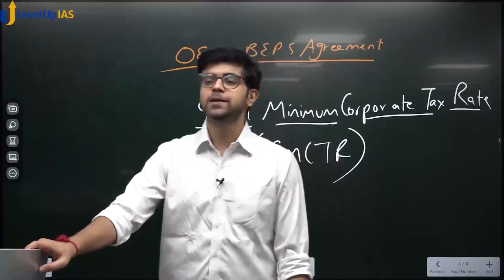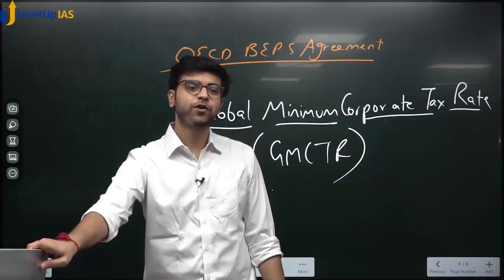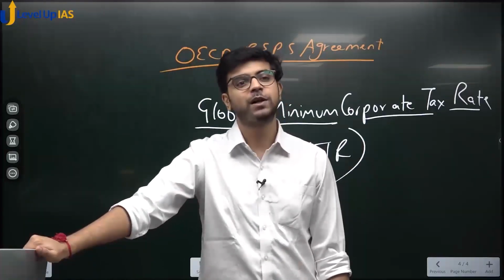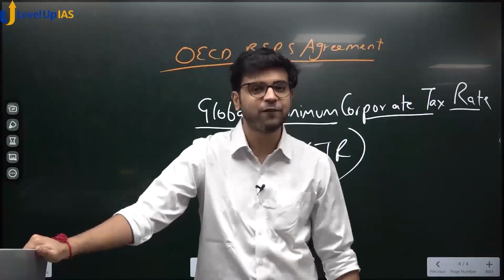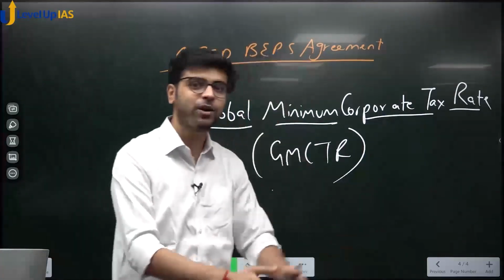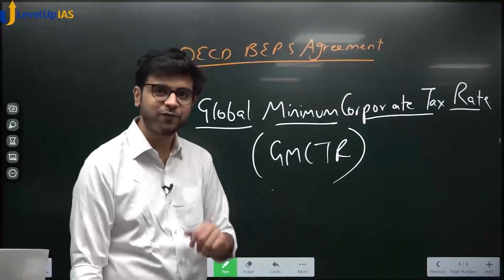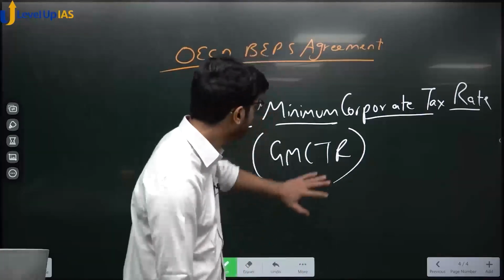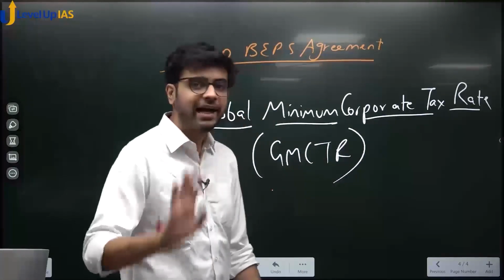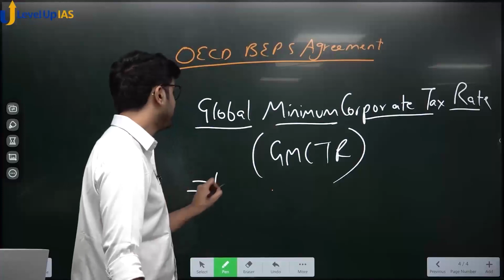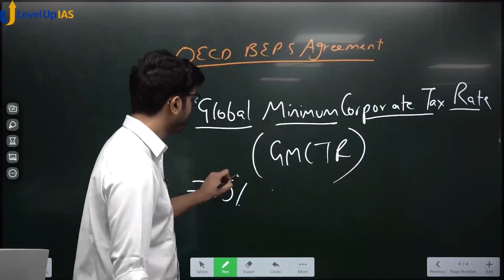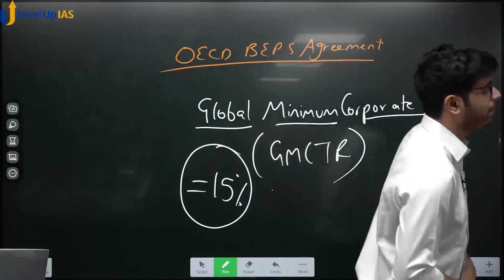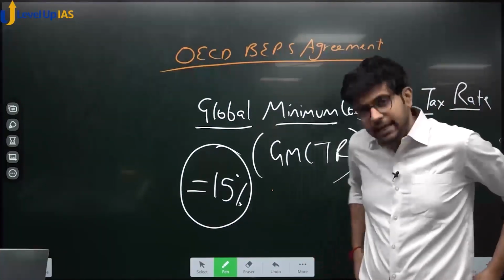Okay? It is like you ask money from your mother, then you ask money from your father, then from your grandfather, then from your grandmother, and they don't know that you are asking money from each and every one of them. This is like them coming together and saying, what are you asking money from us, where are you hiding? All countries are coming together and saying there should be a minimum. As of now, this is in discussion, it is supposed to be 15%. This might be revised upwards, this might be revised downwards, this might be changed for some countries. It is still in discussion.